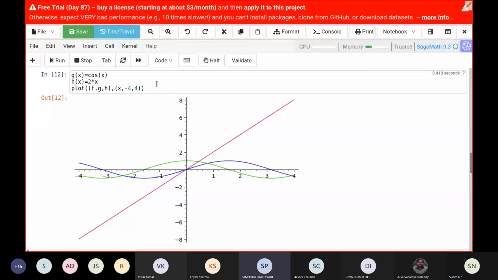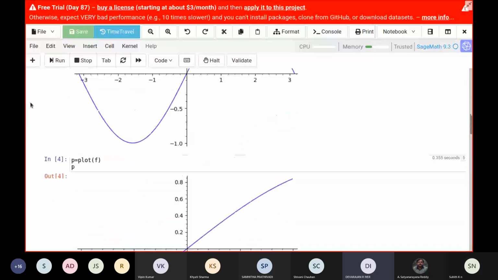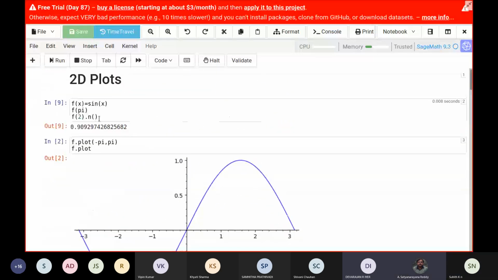Thank you. Yes, sir. So to find the exact value of sine 2, we had used n, right? Yes, dot n. If we have a function, say n of x or something, won't that interfere with it?